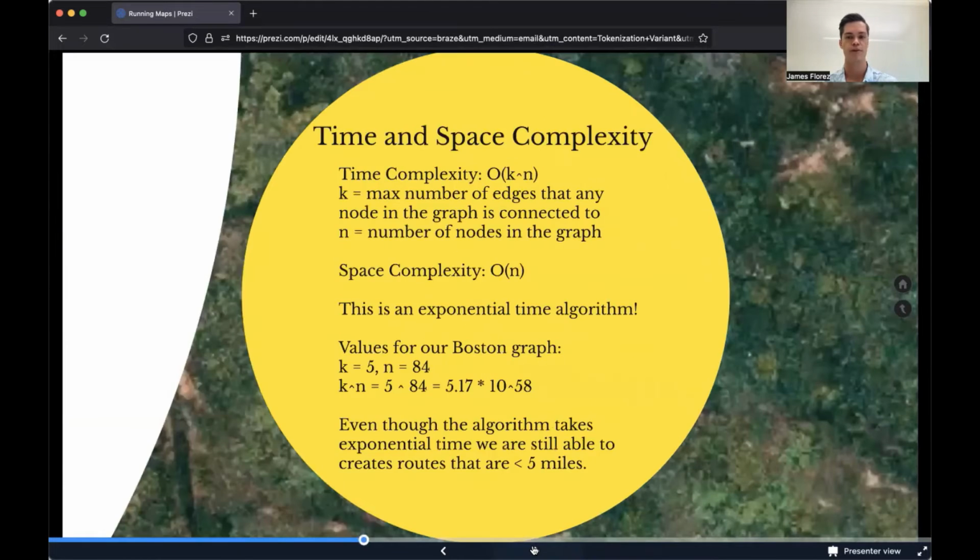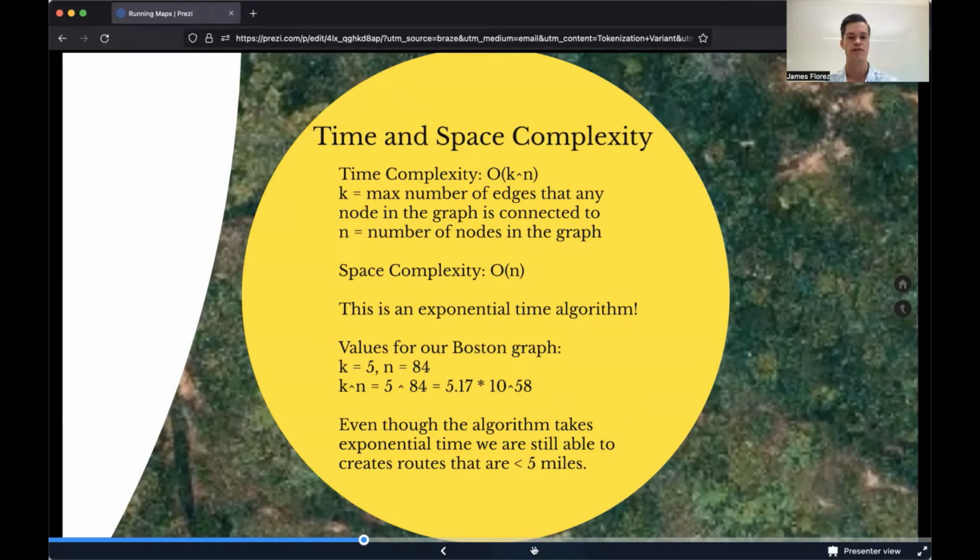Now I'll talk about our time and space complexity. The time complexity of our route planning algorithm is O of k to the nth power. K is the maximum number of edges that any node in the graph is connected to, and n is the number of nodes in the graph. The space complexity is O of n due to the length of the queue holding the nodes in the graph, or the depth of the recursive stack when we're using depth first search.